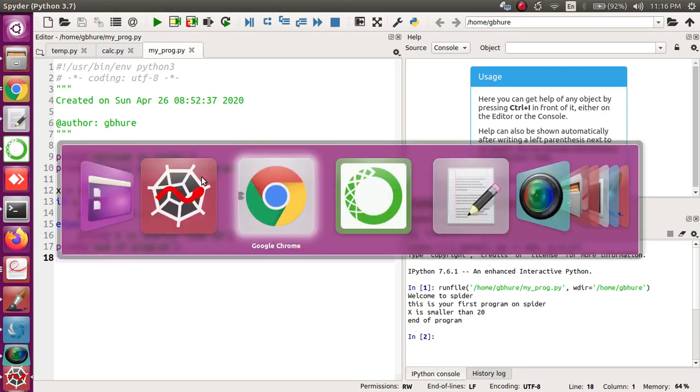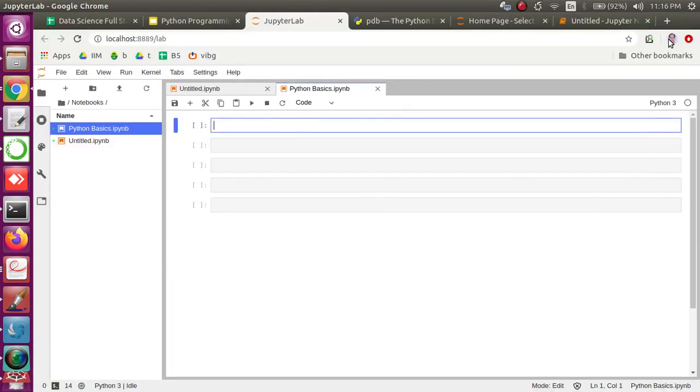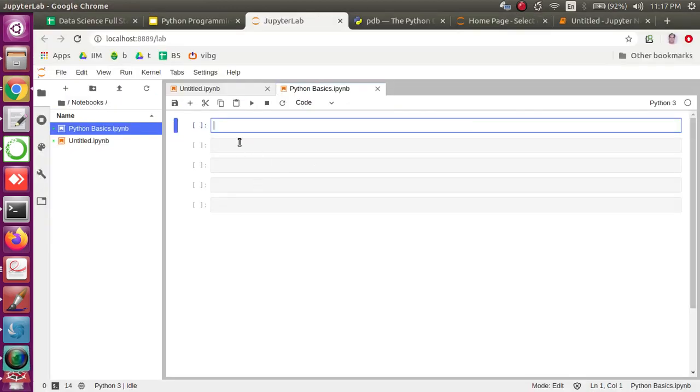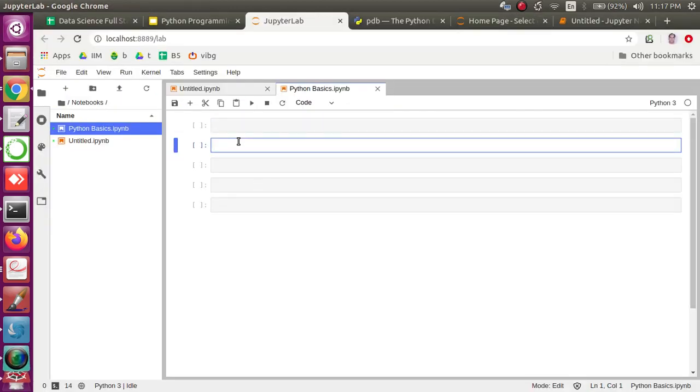Okay, so these are some of the IDEs. We are going to use Jupyter for our practice, but yeah, if you are interested in using another IDE, feel free to use that, right? There's no restriction and there's no difference in terms of your coding. Okay.